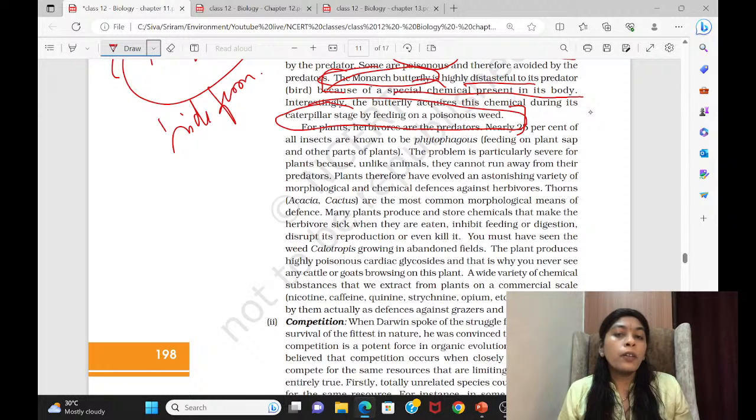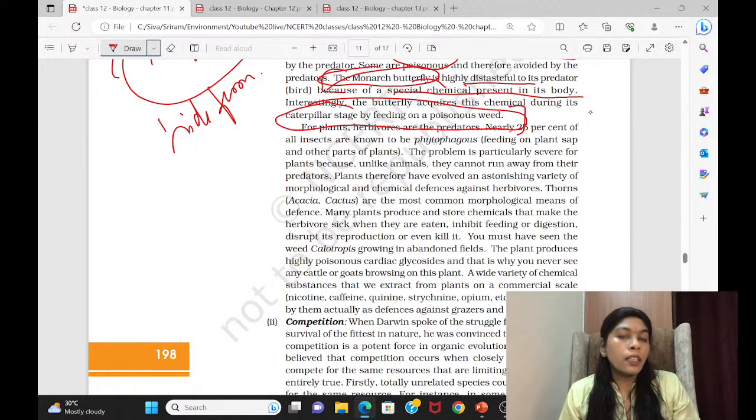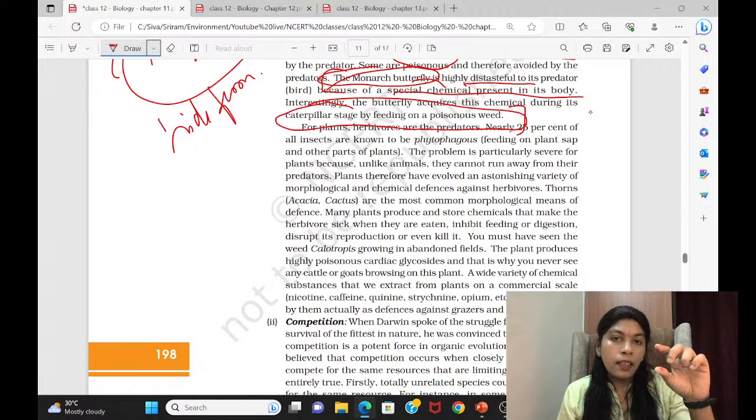So what will happen to a plant? Can a plant do anything in order to escape from a predator, a herbivorous animal which feeds on them? What will they do? For that question, they have given a simple answer. As you can see, the plants cannot run or move away from that place. But what they can do is secrete certain enzymes, certain chemicals, and certain adaptations they will also undergo, like developing thorns on the leaves.